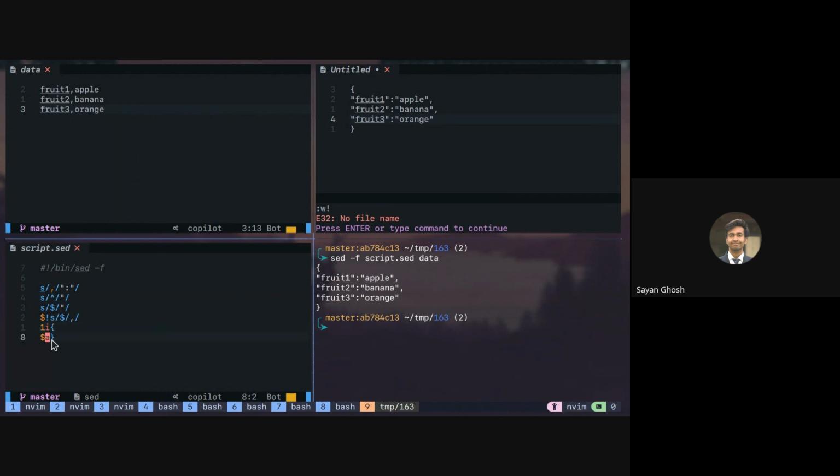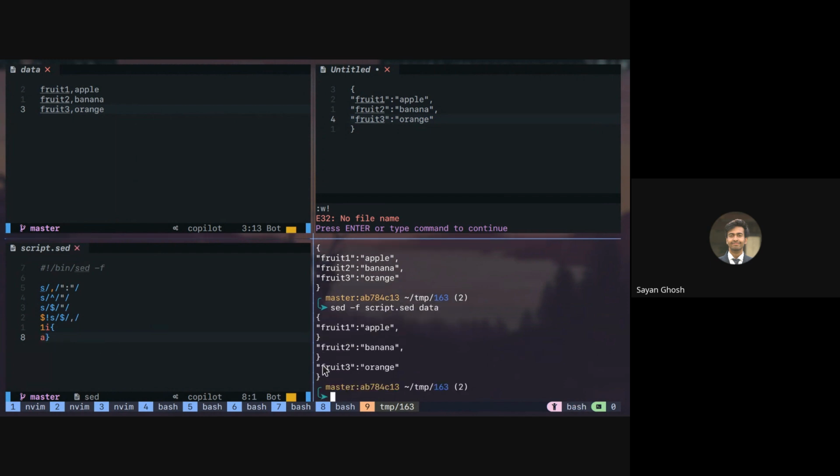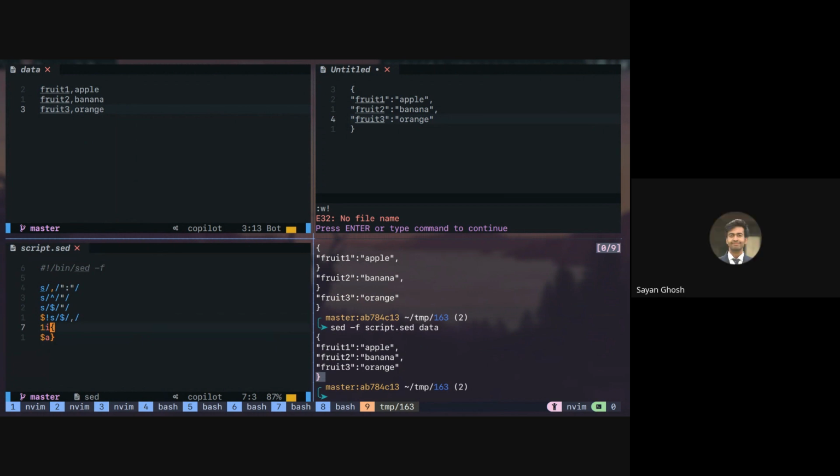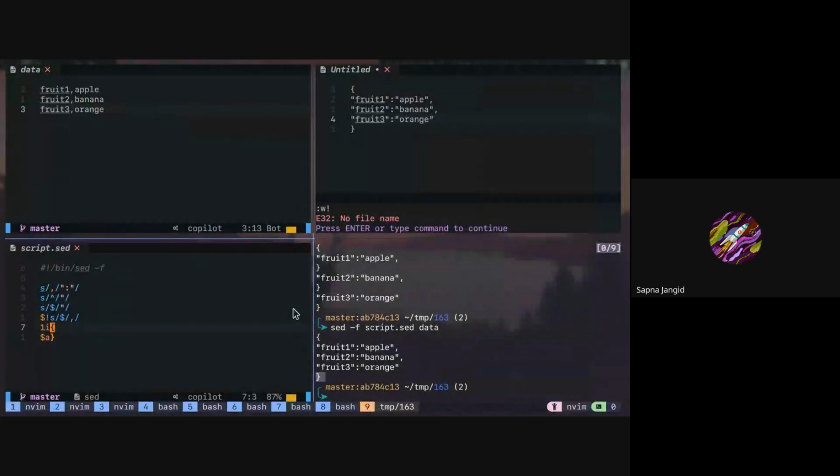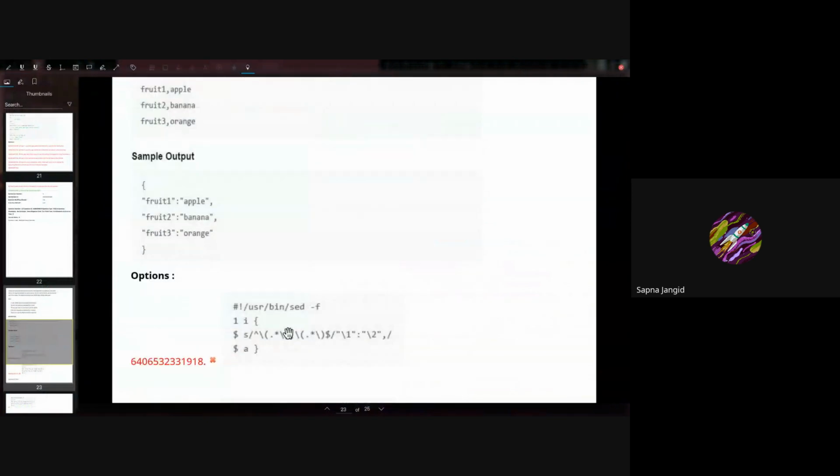Similarly, A is a command that appends something after a line. So if I don't give the dollar, it will append that after all lines. I don't want to append after all lines. I want to append only after the last line. So only after last line, append the closing curly brace. Got it. Right. Okay. So let's see. I got it if this is present in the option.